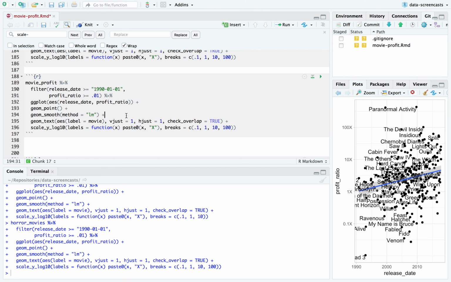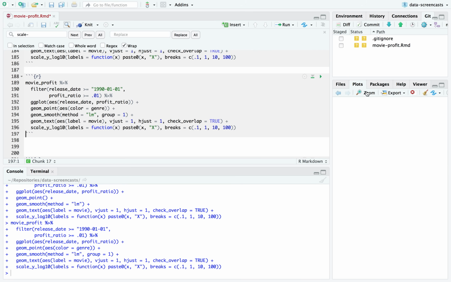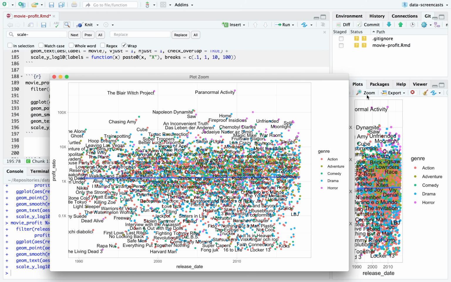You see, and I say, I'm going to have only one trend. I don't love the idea of a trend for every genre. And I say color equals genre. I might come back to a trend for every genre. I'm going to play it by ear a little bit here. What happens is we're way too crowded. Oh, that's actually exactly the thing I was interested in. That overall it's flat. Even though for horror it was going up.